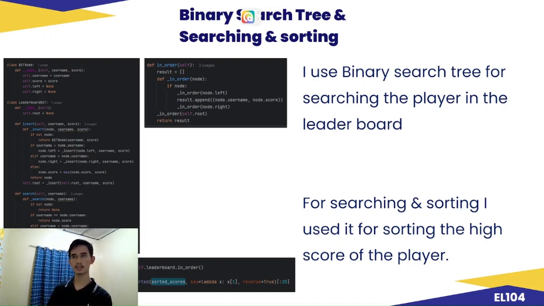This allows us to put the players in ascending order based on their scores to determine who's at the top and who's at the bottom. We use the binary search tree for searching the players in the leaderboard. For searching and sorting, we used it for the high score players.